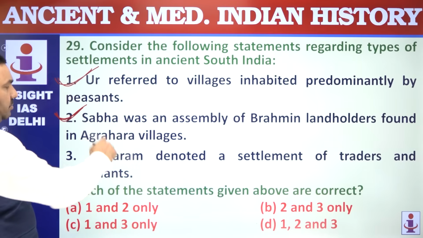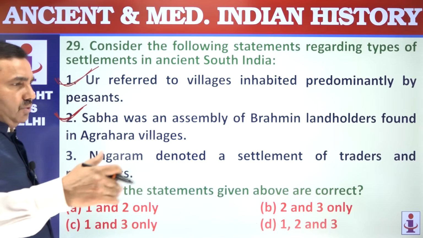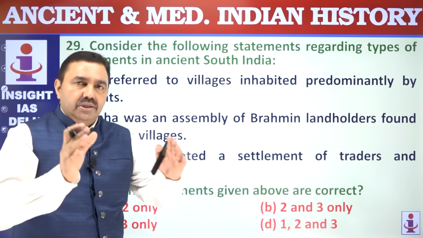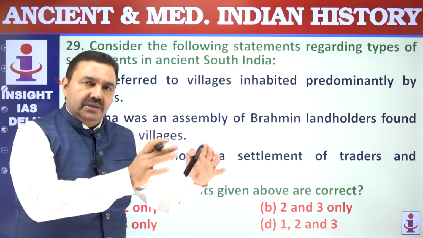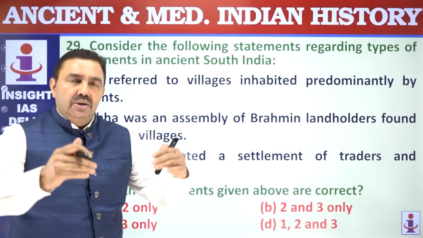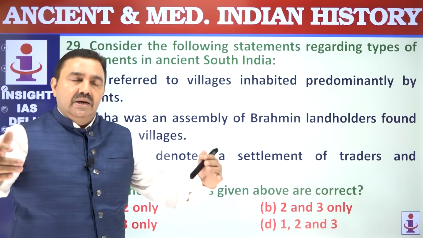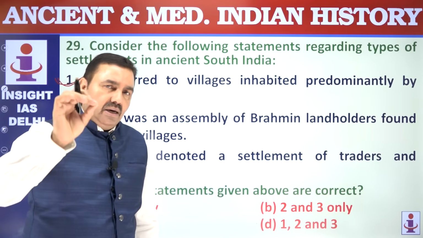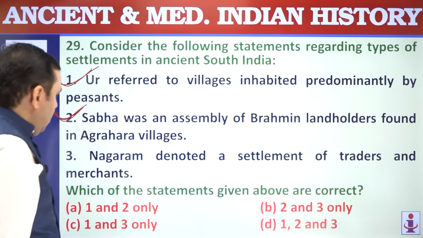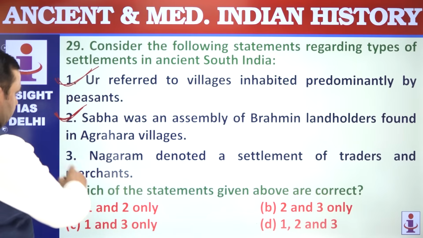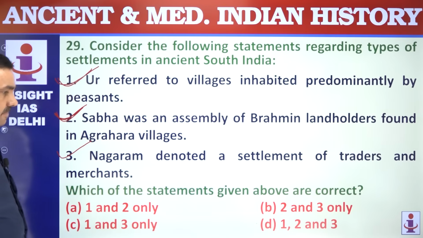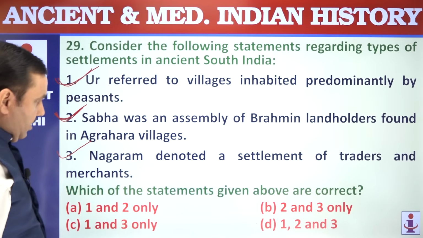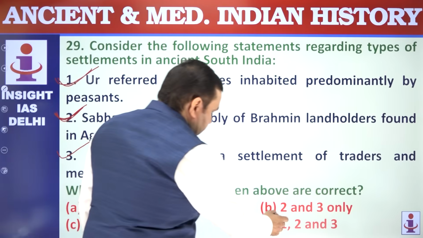There was another village called Brahmadeya village. Brahmadeya village was also a Brahmana village. Brahmadeya was Brahmana plus Tamil peasants. A part of a village donated to Brahmanas was known as Brahmadeya. When the entire village was donated to Brahmanas, that was known as Agrahara village. Nagaram was a settlement of traders and merchants. That's correct. All three are correct here. D.